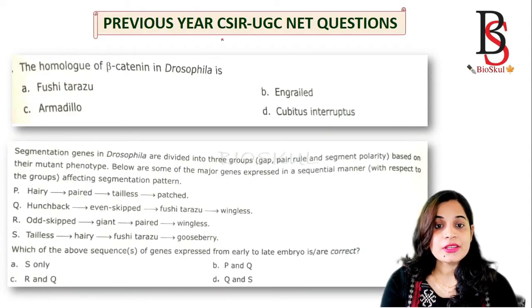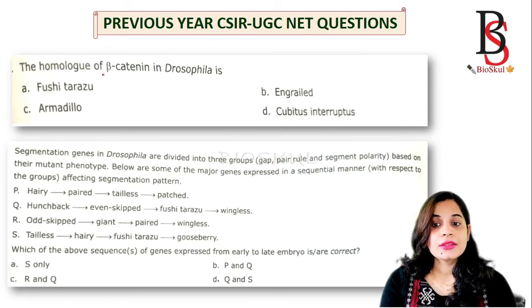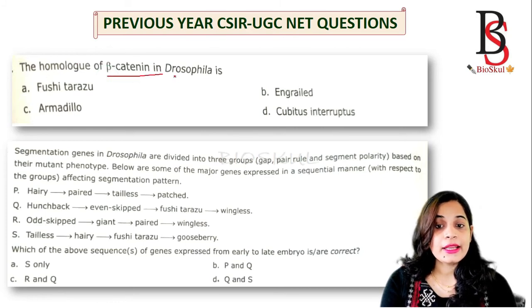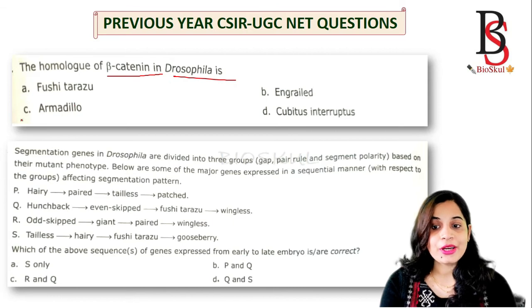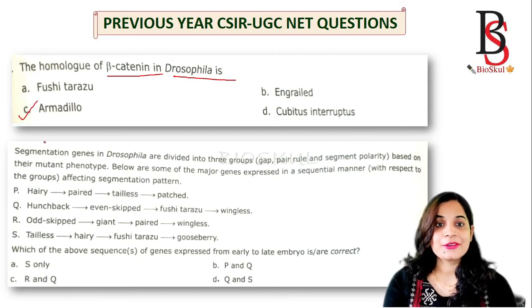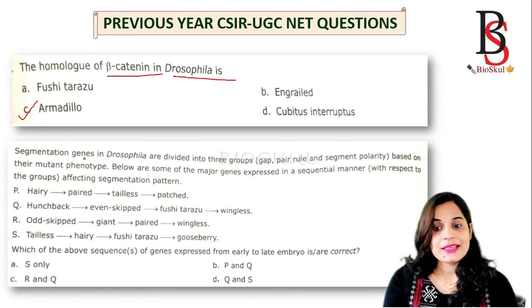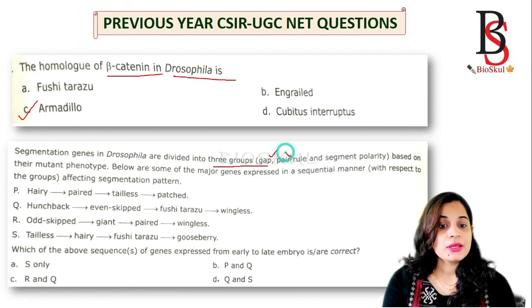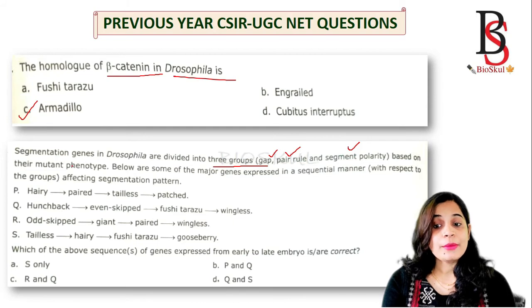Let's see the previous year CSIR UGC NET question. The homologue of beta-catenin in Drosophila is armadillo. Okay, direct question. The next one. Segmentation genes in Drosophila are divided into 3 groups, that is the gap gene, pair-rule gene, and the segment polarity gene, based on their mutant phenotype.